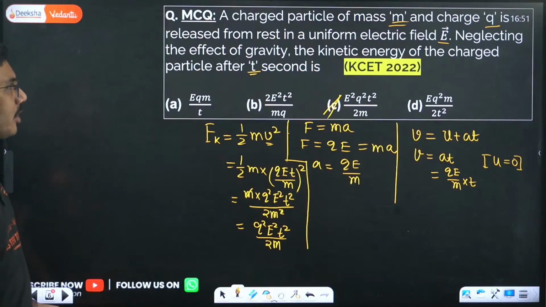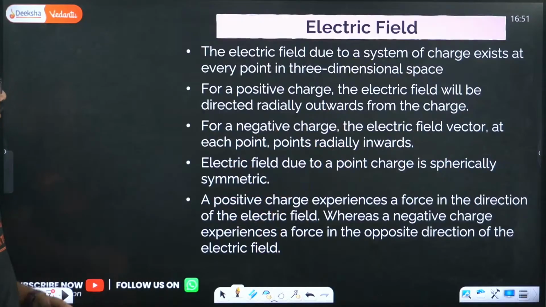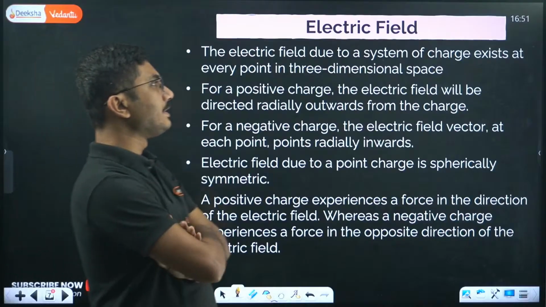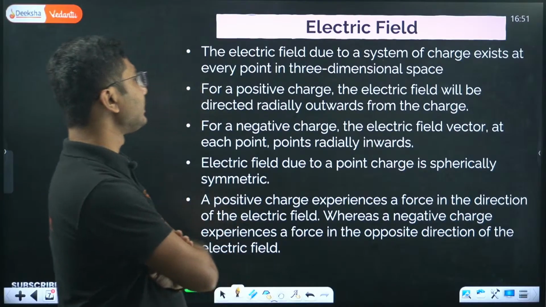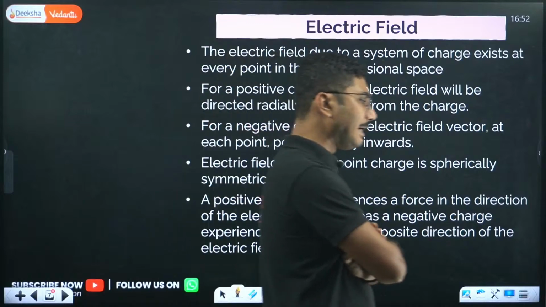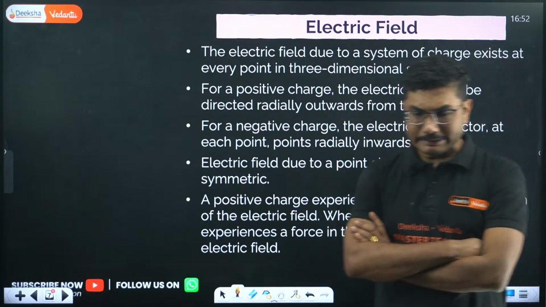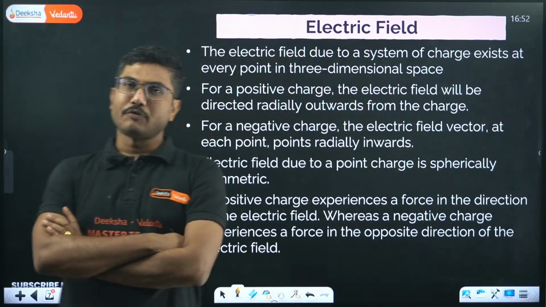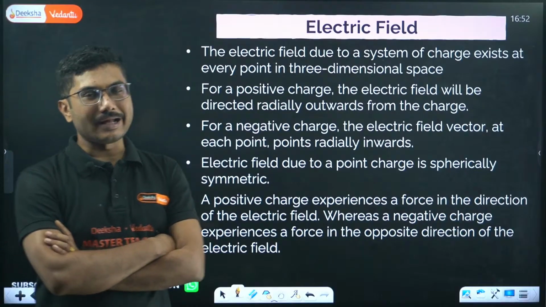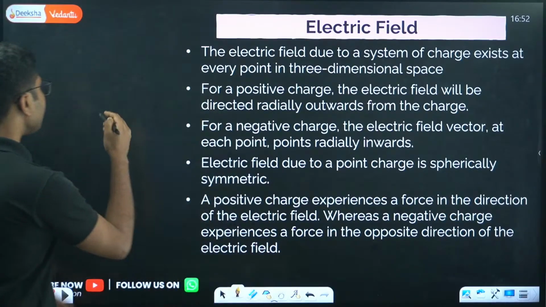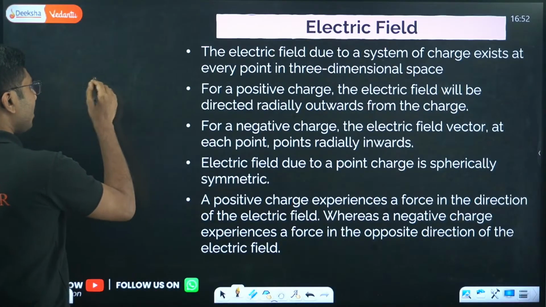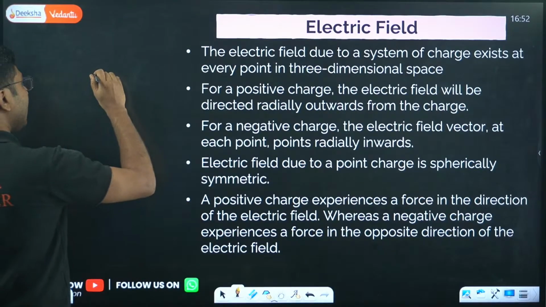Now, let's move on with our discussion to the next part. The electric field due to a system of charge exists at every point in three-dimensional space. Theoretically, electric field exists from very near the charge till infinity, in each and every possible direction. A system can consist of only one charge as well.